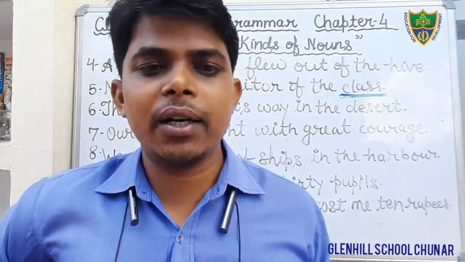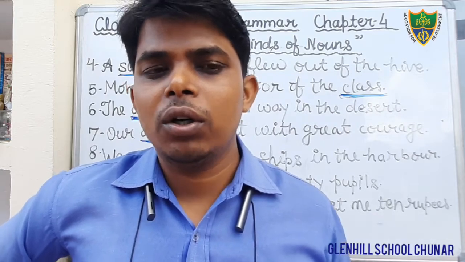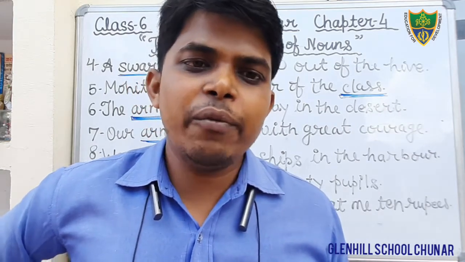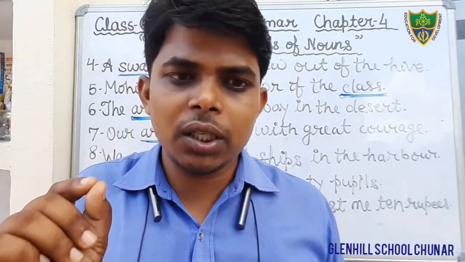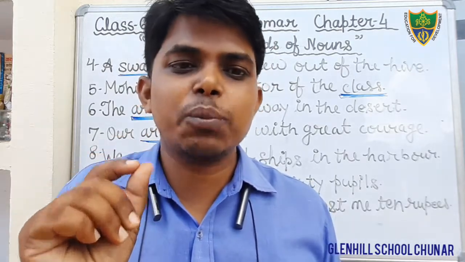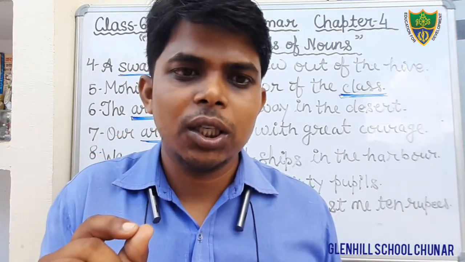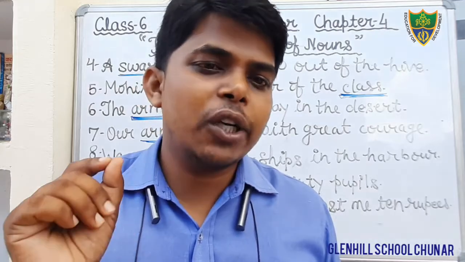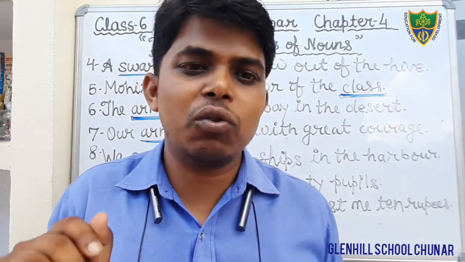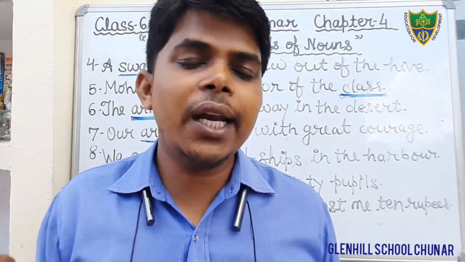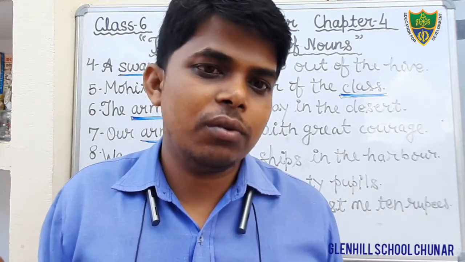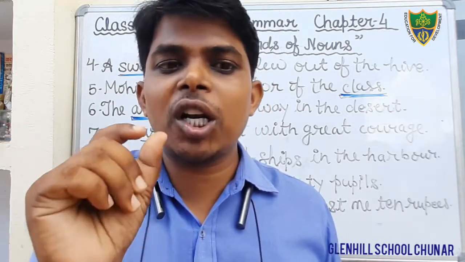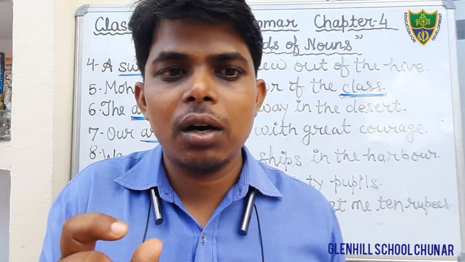Dear students, I have already told you, when we talk about a particular person, particular means special, specific, particular person, particular place, particular animal, particular thing, then that would be the proper noun. Here we are talking about the particular country India.